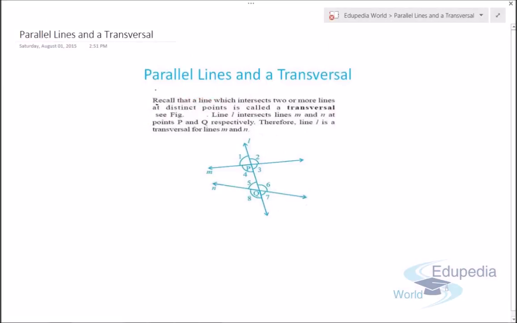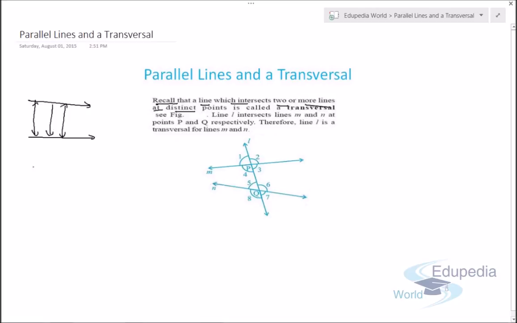Now, parallel lines and a transversal. Now recall that a line which intersects two or more lines at distinct points is called a transversal. Suppose we have two parallel lines like this, and as we know according to Euclid's geometry, if the lines are parallel, then the distance between these two parallel lines is always fixed.